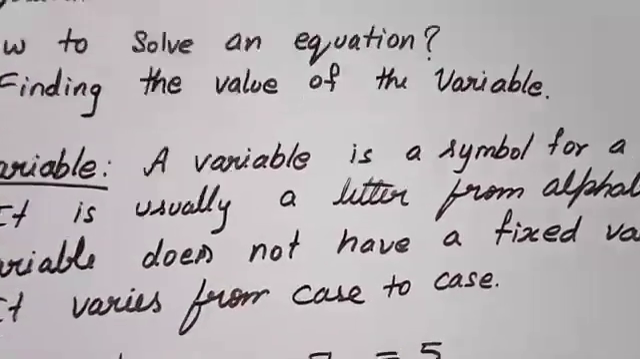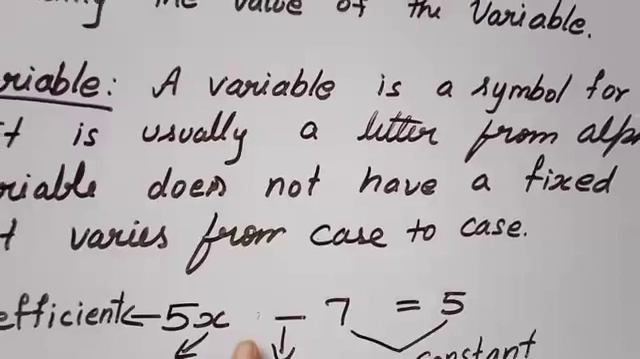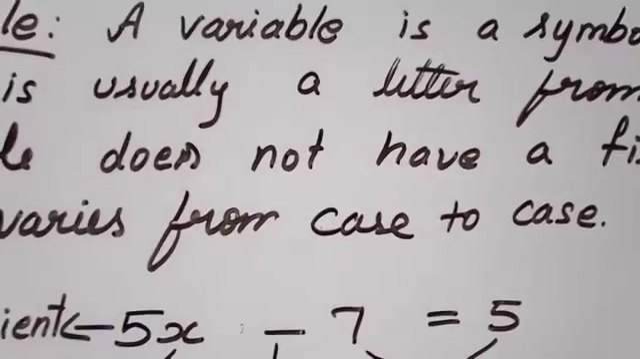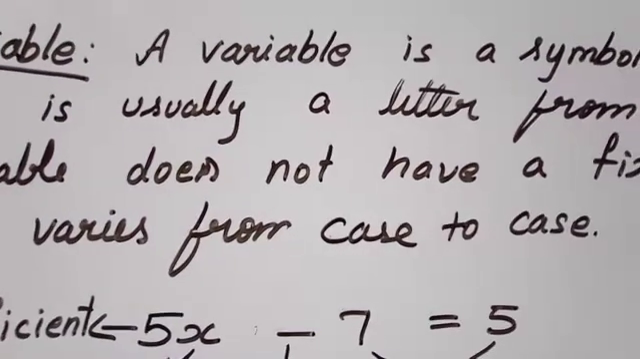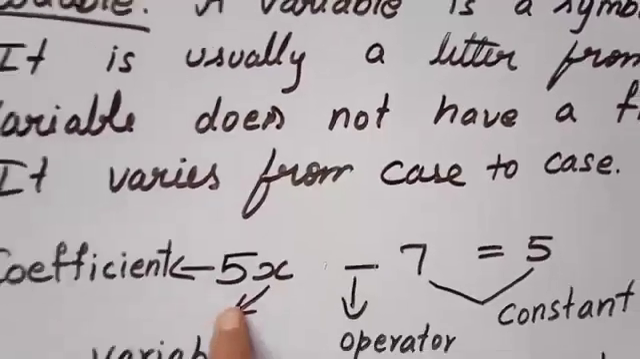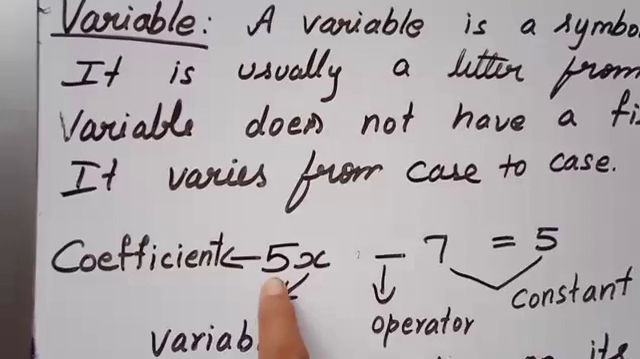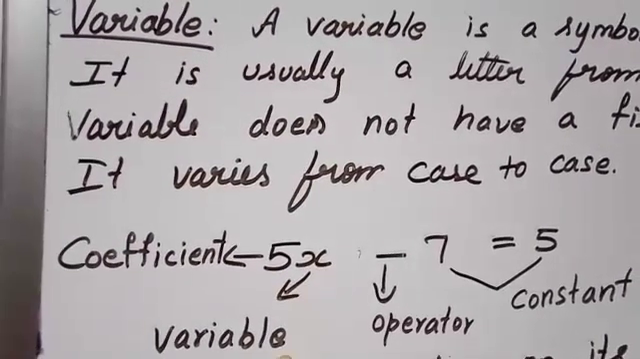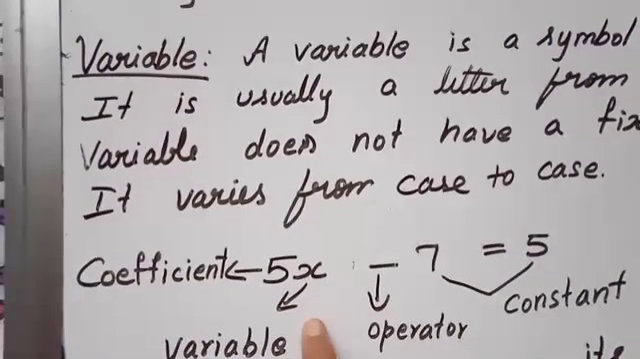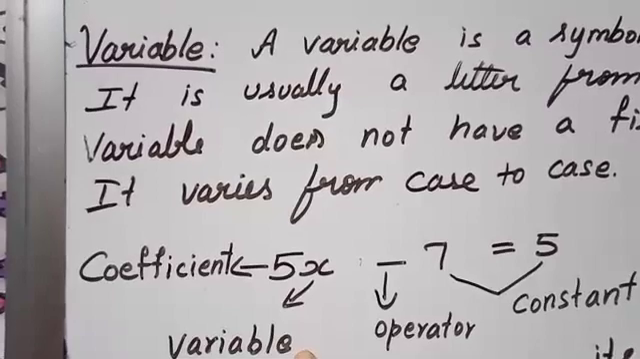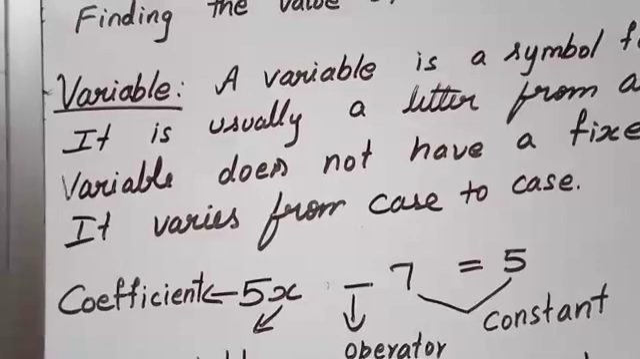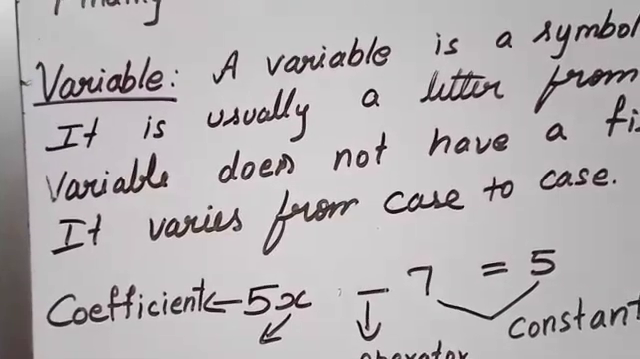Now, let us see a simple equation. 5x minus 7 is equal to 5 is one simple equation. But in this simple equation there are different parts. We must know these parts. Here x is a variable. You must know that this x does not have a fixed value. For this equation it has a fixed value, but if you take another equation, the x value will be different.